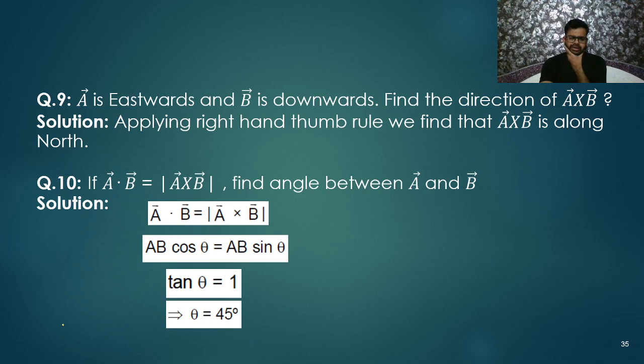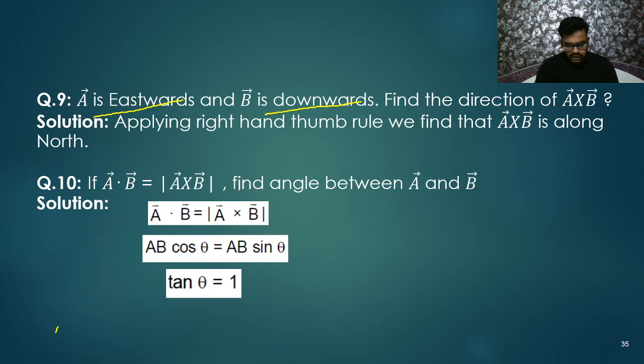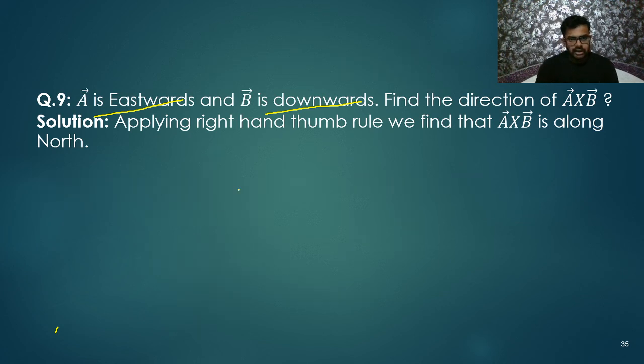Anyhow, it is given 45 degrees. Listen, my dear friends. A is eastward, B is downward. Find the direction of A cross B. Applying right hand thumb rule, we are getting the direction of A cross B is north, right? North. One method I have explained, i cap, j cap.